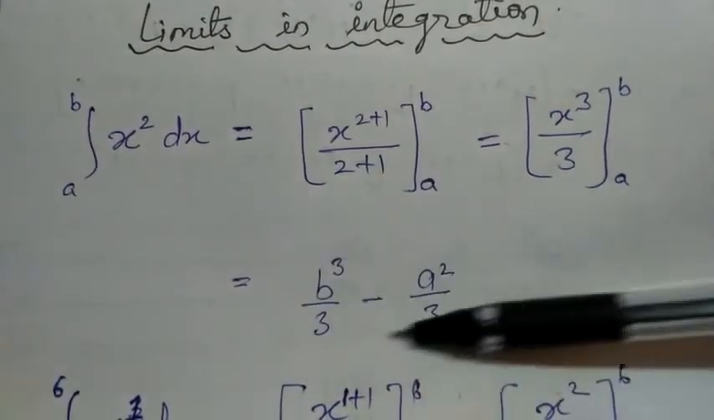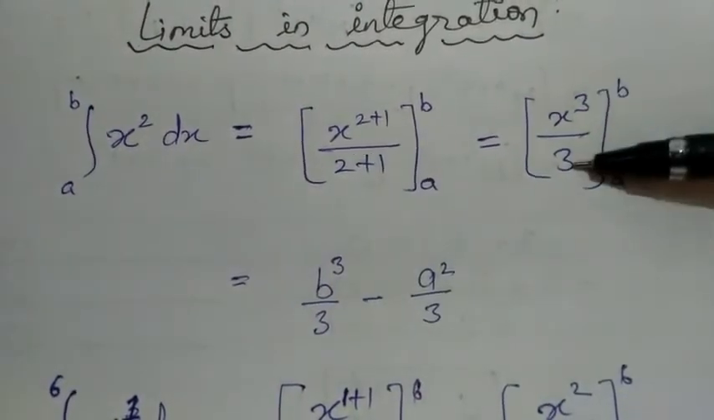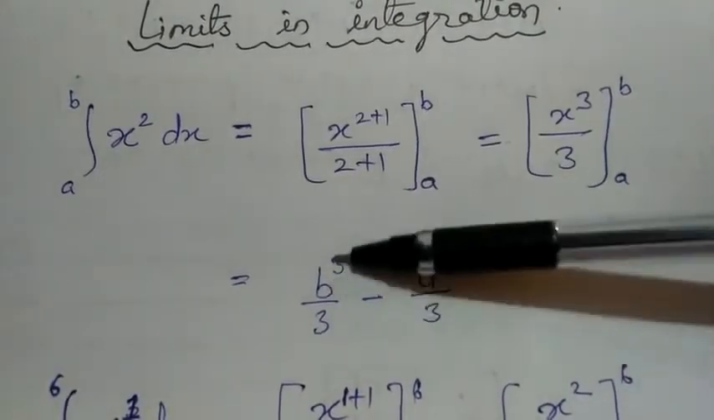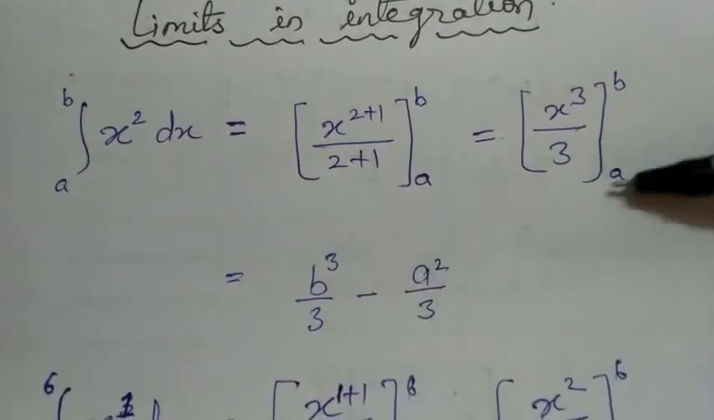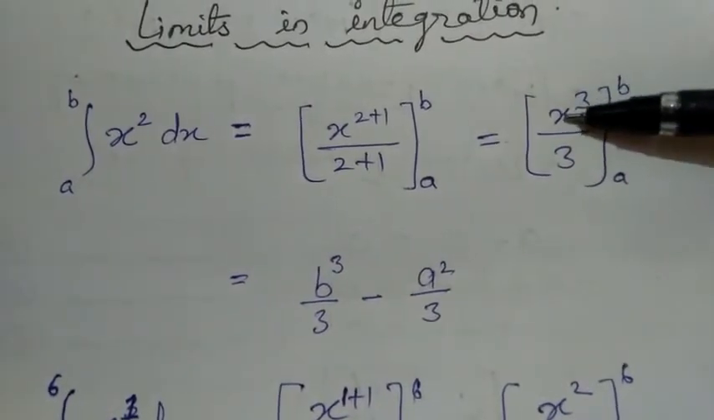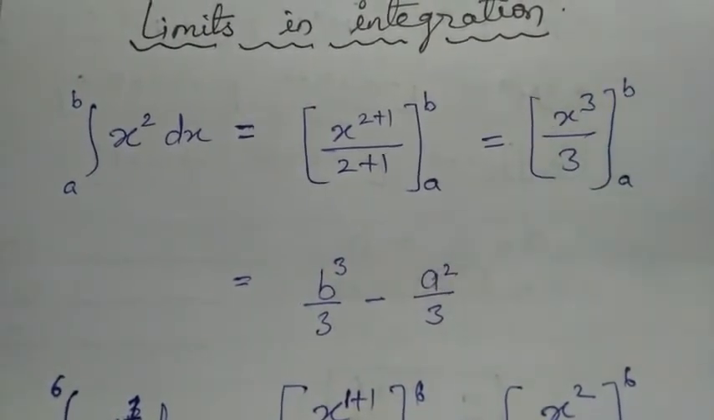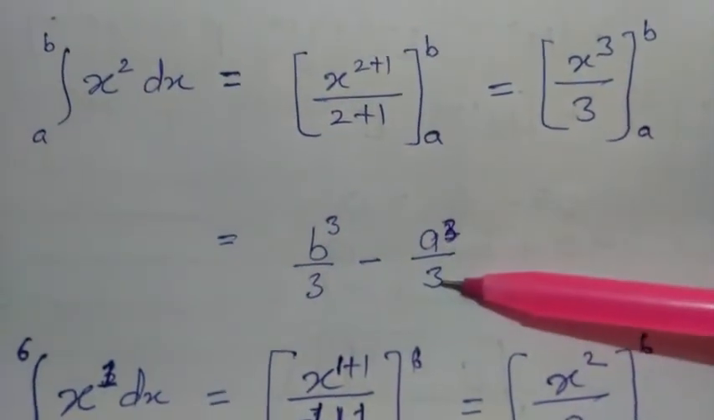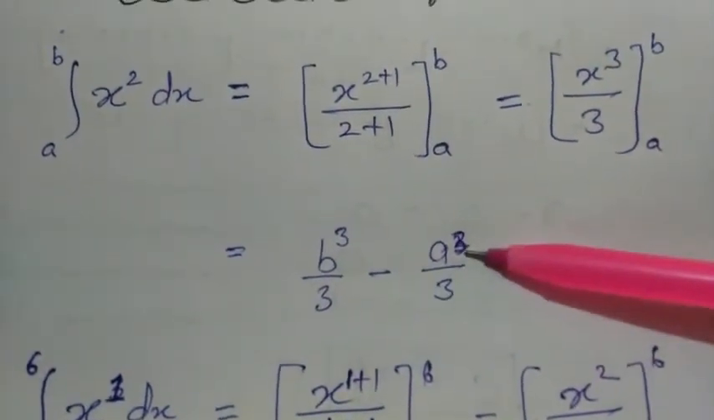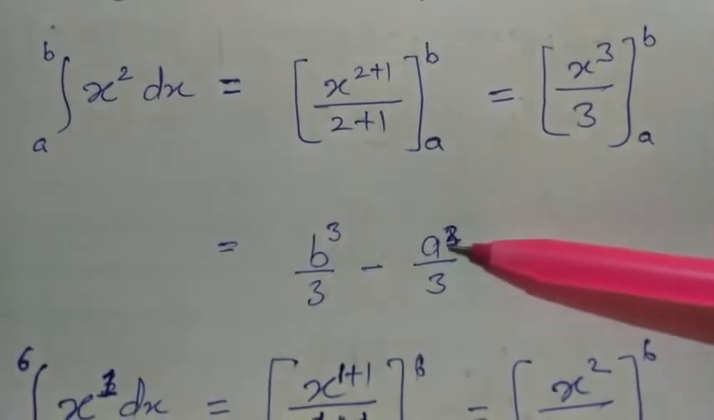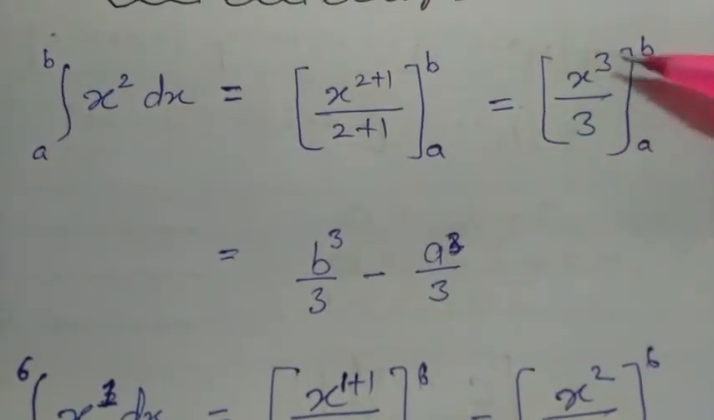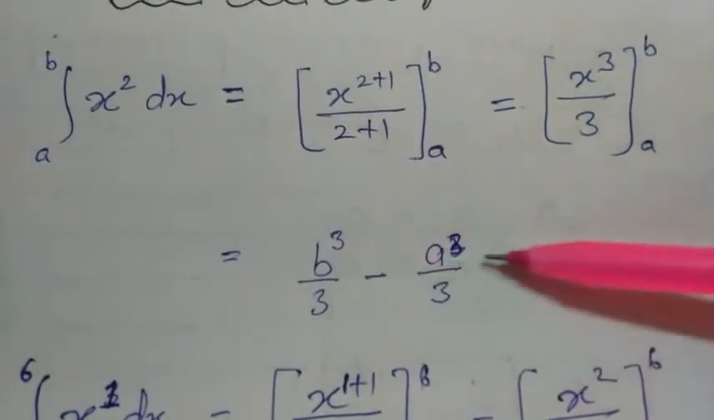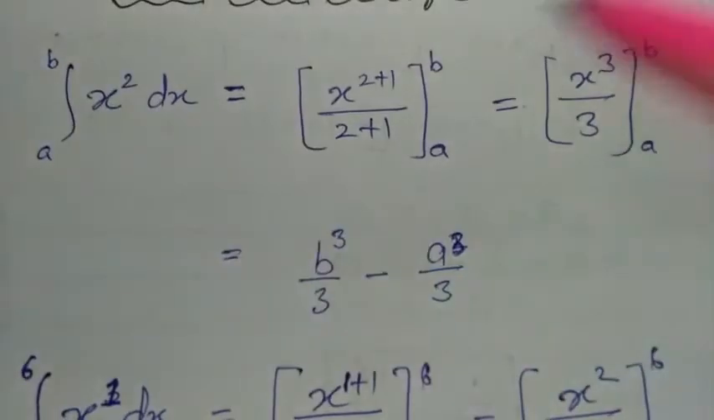So it will look like this. Here x cube upon 3 is there. When we put b in place of x, it will become b cube upon 3 minus, again we will put the lower limit here. Okay, wait. So it will be a cube upon 3. By mistake I have written square. Now I have corrected that. So in place of x, we first have put b and then a, upper limit minus lower limit. So this is the way to solve limits.